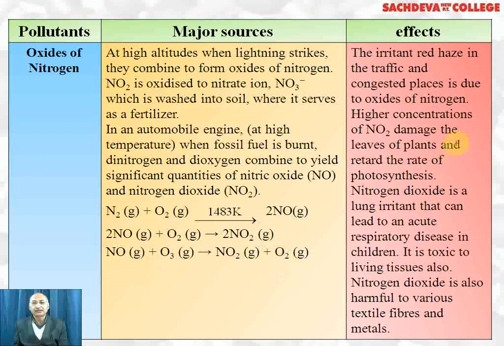Effects of oxides of nitrogen: the irritant red haze in traffic and congested places is due to oxides of nitrogen, especially nitrogen dioxide, which is brown in color. They damage the leaves of plants and retard the rate of photosynthesis. Nitrogen dioxide is also a lung irritant and can lead to acute respiratory disease in children. It is toxic to living organisms or living tissues also. Nitrogen dioxide is harmful to various textile fibers and metals. This also causes acid rain, which damages plants, crops, and buildings.